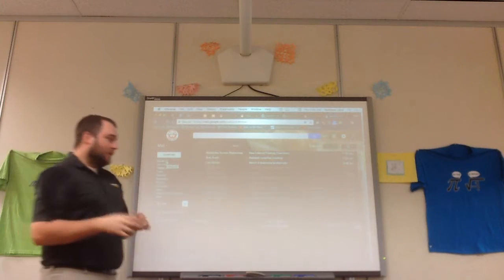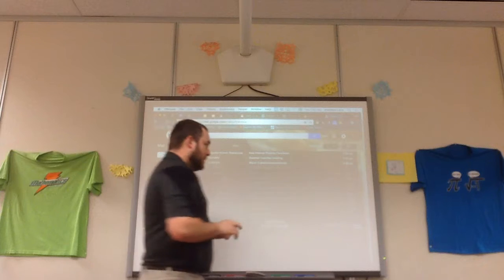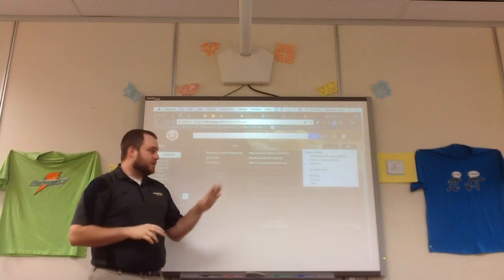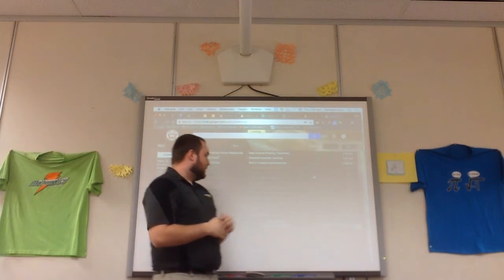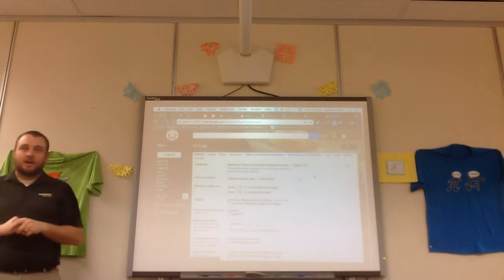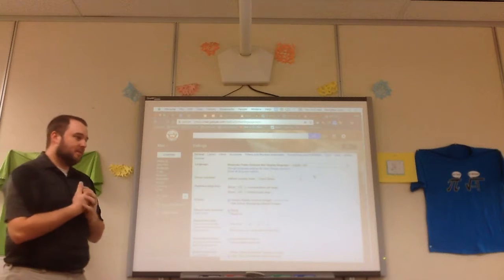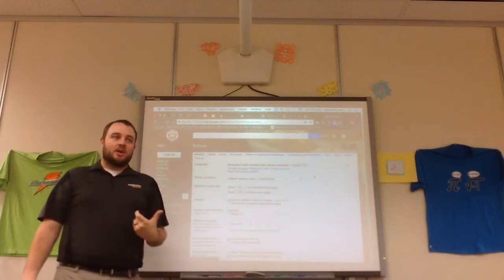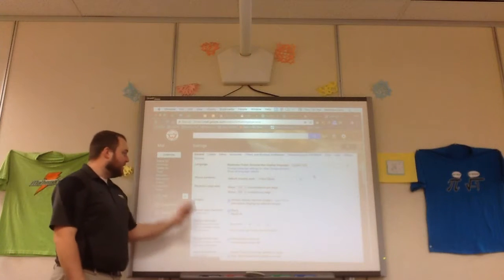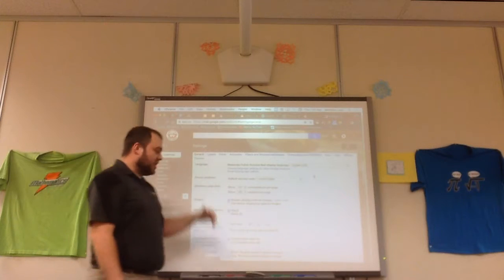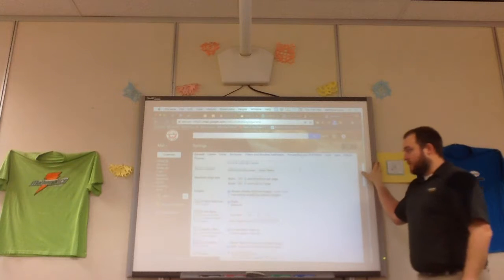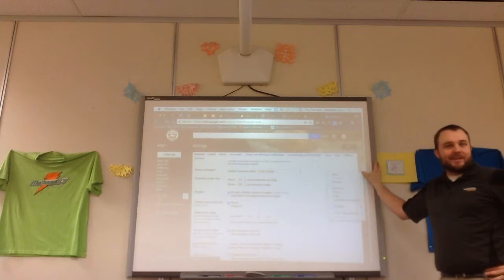Now the next thing I want to go over is a few particular settings. So if you hit the gear symbol, go down to settings, you have a lot of options here. A lot of these are going to be covered in the advanced Gmail class. So if you have interest in some of this other stuff, that's where you can learn about that. In your settings, you can change your language, can change different preferences so that they better suit what you want. That's something that, maybe one day when you have time, just kind of play around with it and see what you like better, what you don't.